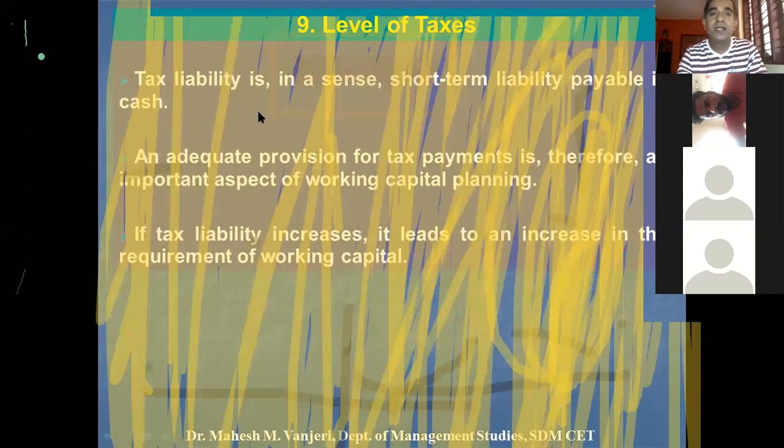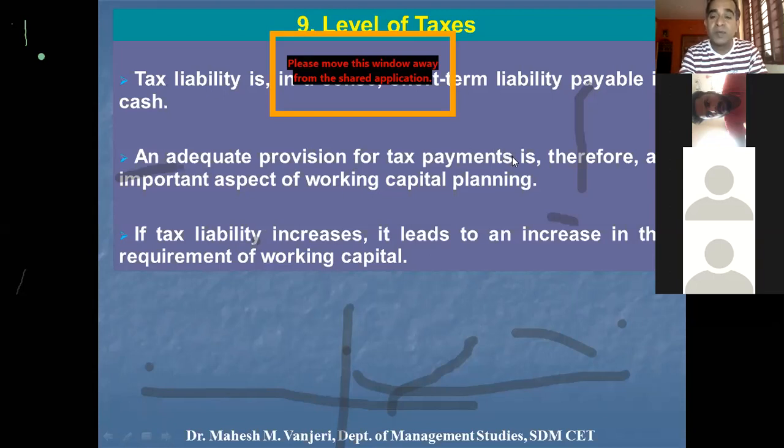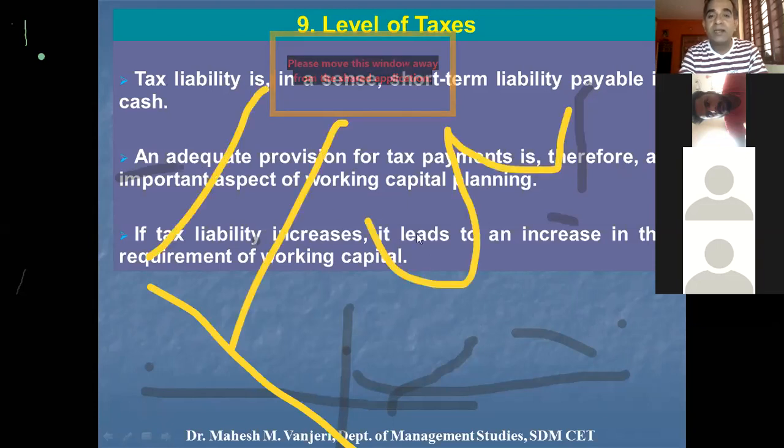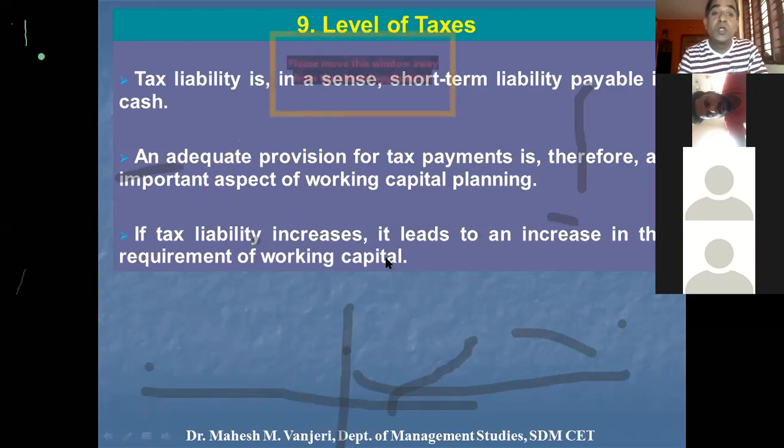Obviously, tax liability in a sense is a short-term liability, payable by cash. Hence the company should maintain sufficient cash to pay the tax, so an adequate provision. If a company makes adequate provision for tax payments out of cash profit, a lesser amount will be available for the company to finance working capital. So if tax liability increases, it leads to an increase in the requirement for working capital, as a larger amount of the profit will be used for keeping provision for taxes.